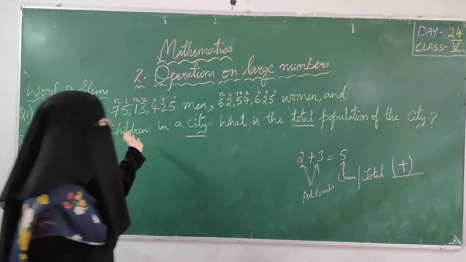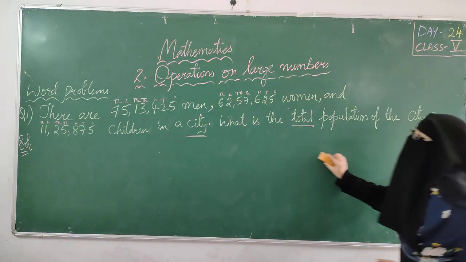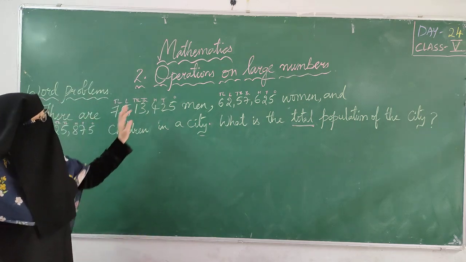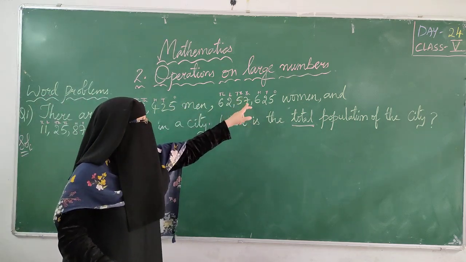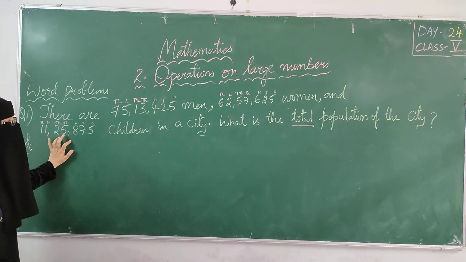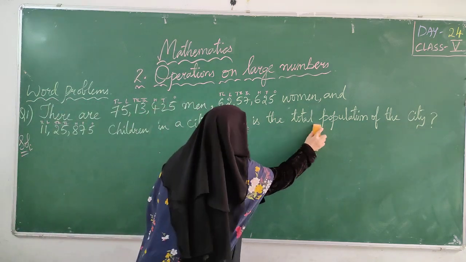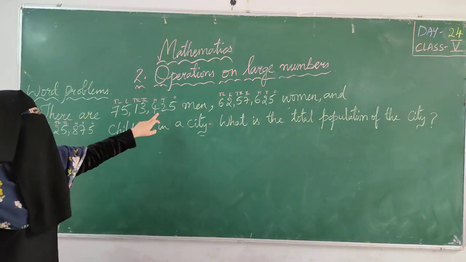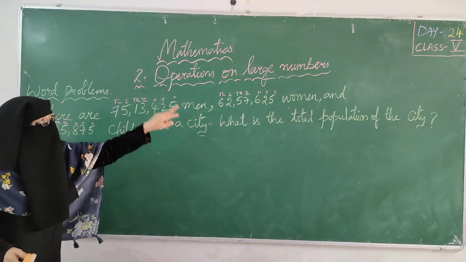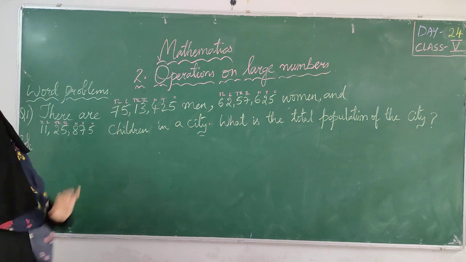In that city, what have they given us? There are 75 lakh 13,425 men, 62 lakh 57,625 women, and 11 lakh 25,875 children in a city. So we have to find the total population, including all of them, so we have to add men, women and children. जब आप men, women, children total कितने हैं वो पूरे add करेंगे, you will get the answer.